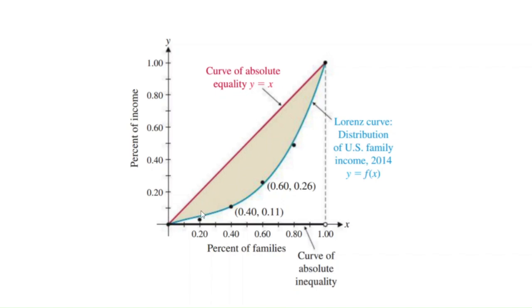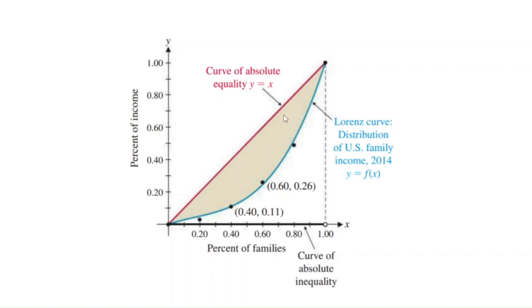Now, the reason that we double the area is because we want our Gini index to range between 0 and 1. And if we didn't double the area, the index would range from 0 to 0.5 because the area of this triangle right here is actually 1/2. So this is 1 by 1. The area of this is 1/2. And so the most unequal you could have would be an area of 1/2 here. So we double them to make the most unequal be 1.0 rather than 0.50. So the Gini index basically just takes this area and doubles it.